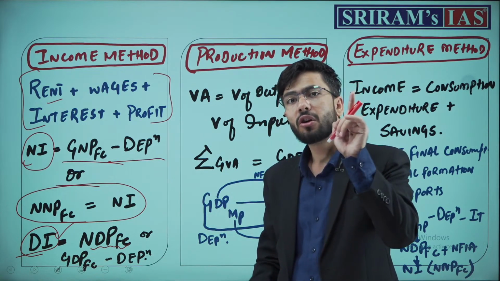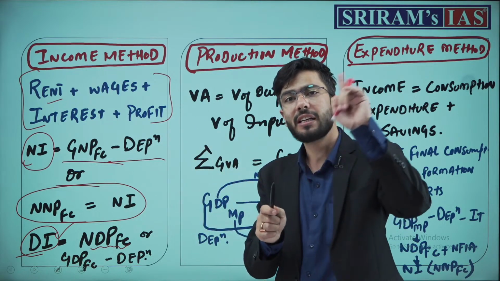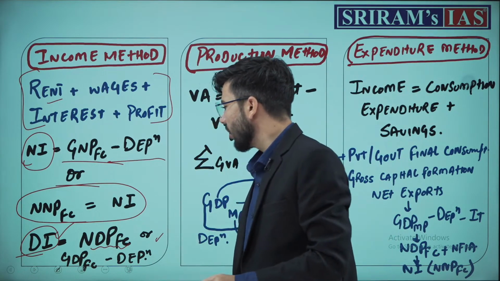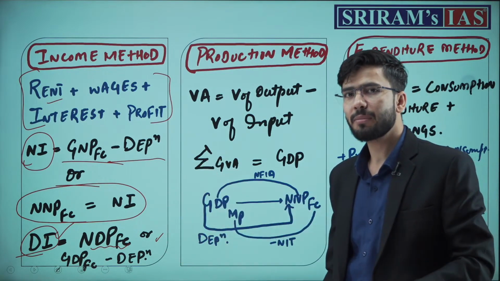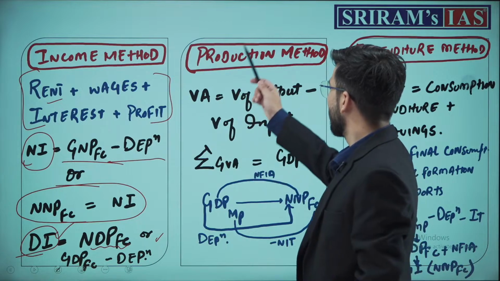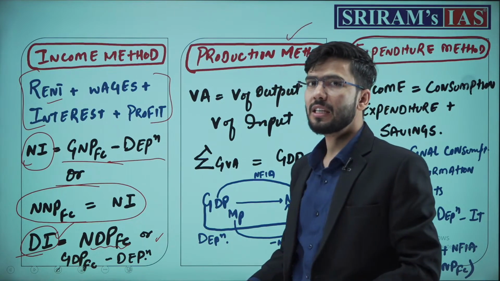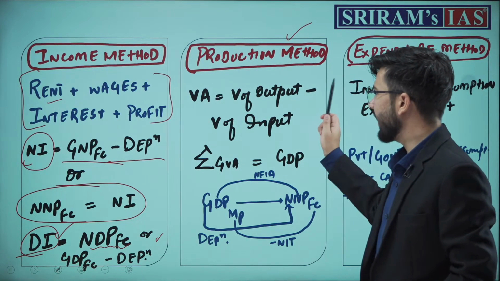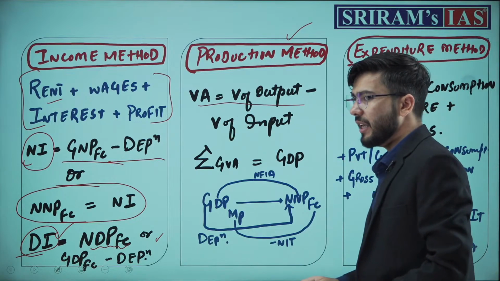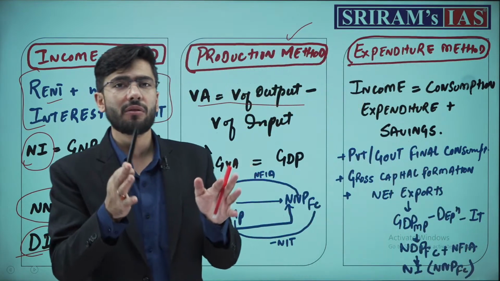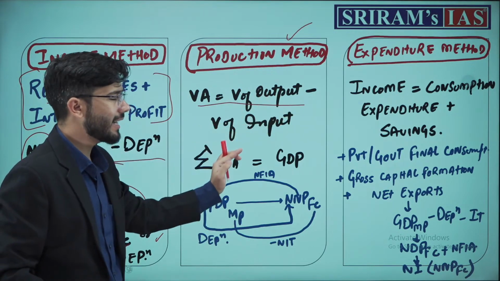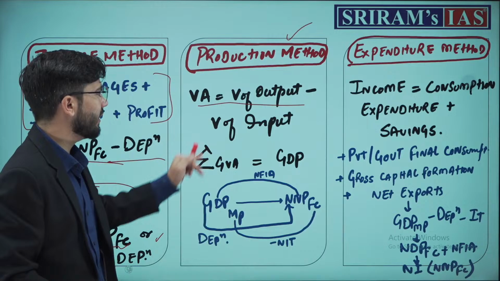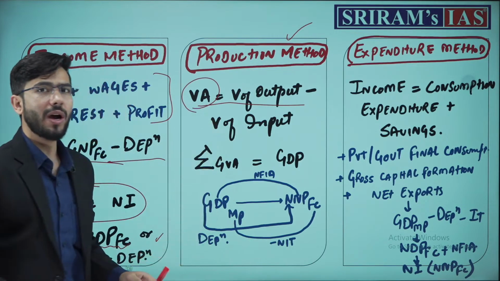Domestic income: domestic plus NFIA is national, or GDP at factor cost minus depreciation will be the domestic income. Now, the production method. Under this, how do we calculate national income? Very simple. We see the gross value addition of all the output: the value of the output minus the value of inputs. Then we define how much was value addition.